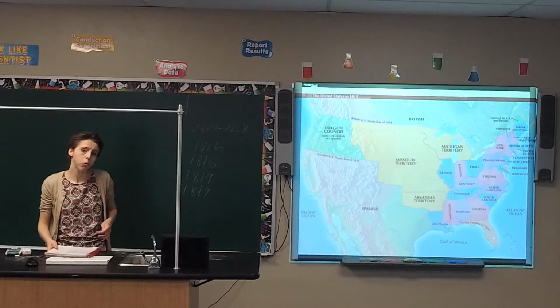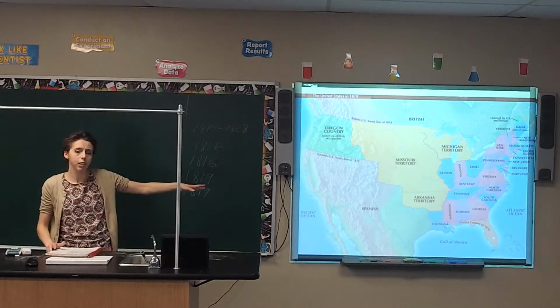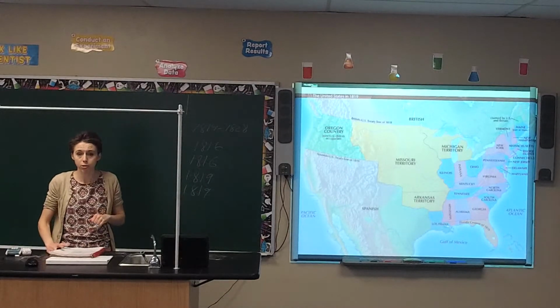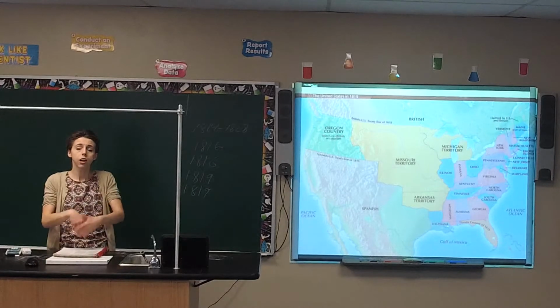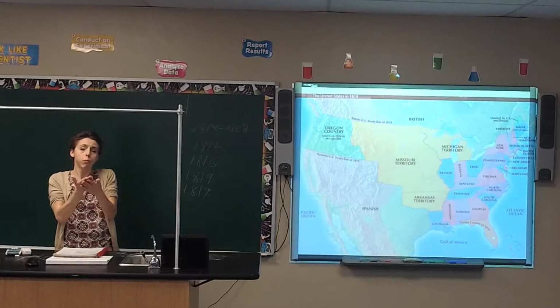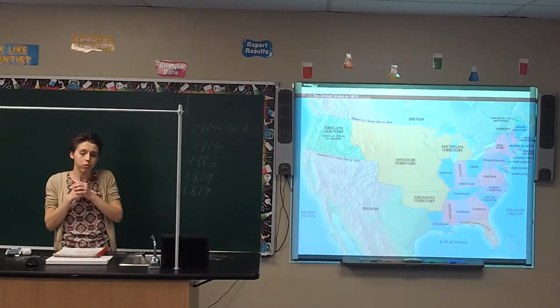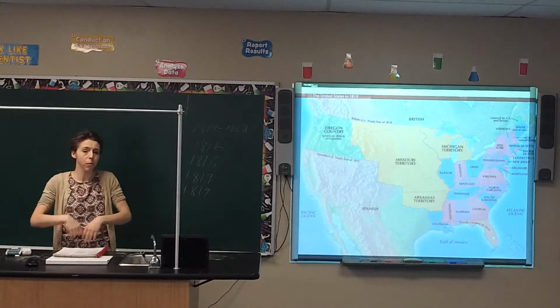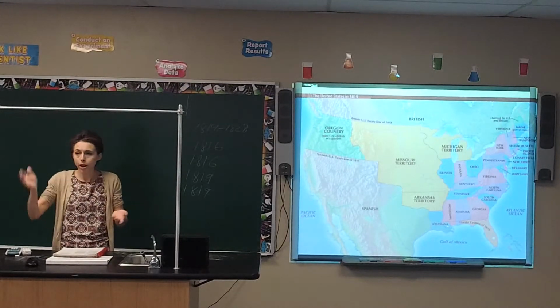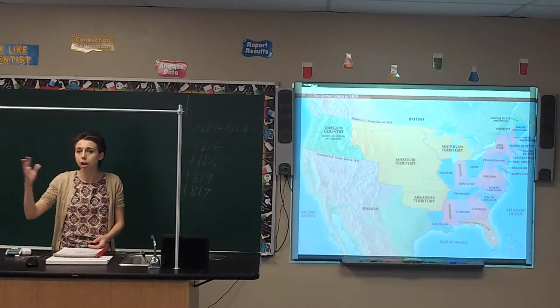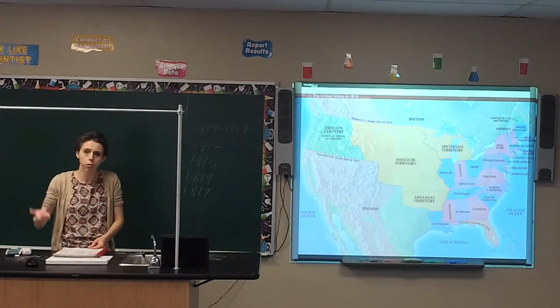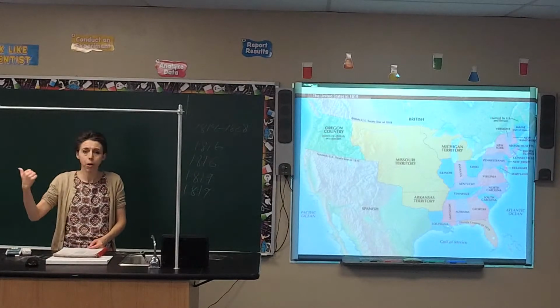Remember, that's one of the reasons why, whenever the United States broke off ties with Britain officially, we wrote the Declaration of Independence saying, here's the reasons why we're breaking off ties and declaring ourselves to be independent. We're not just becoming independent just because. We have reasons. We have a list of grievances against the king. The king is trying to force parliament on us. The king has no authority to do this to us. We've never been part of parliament.